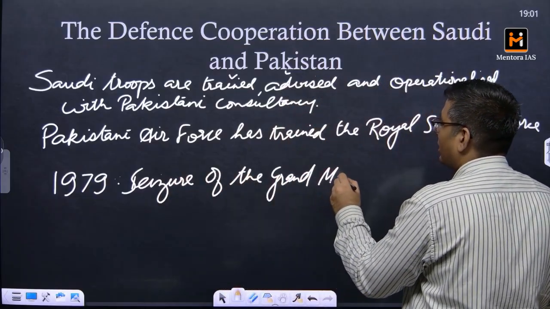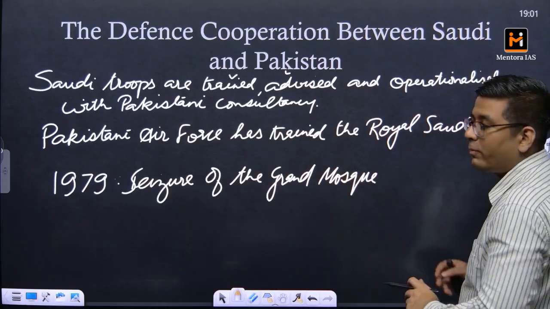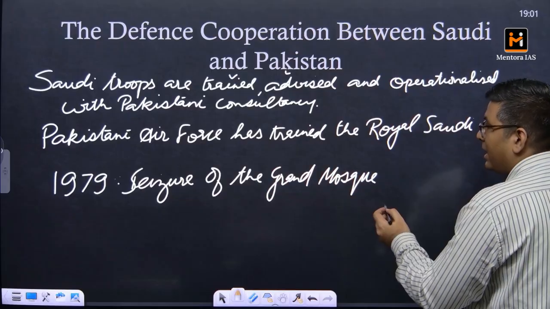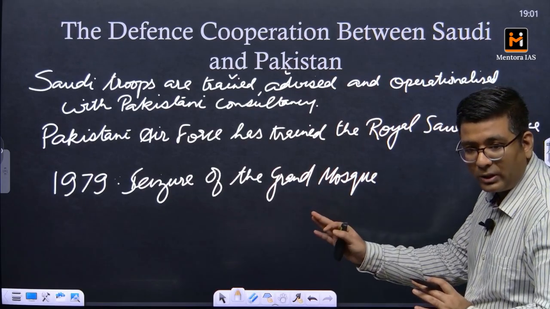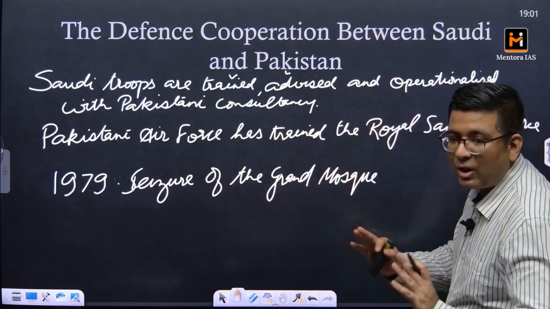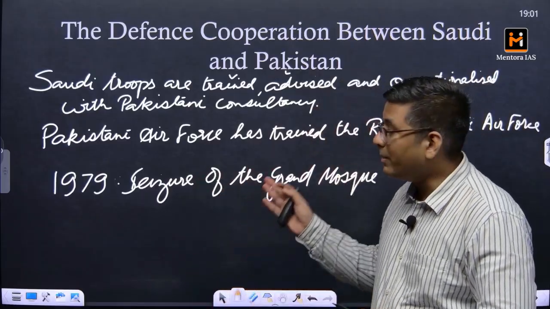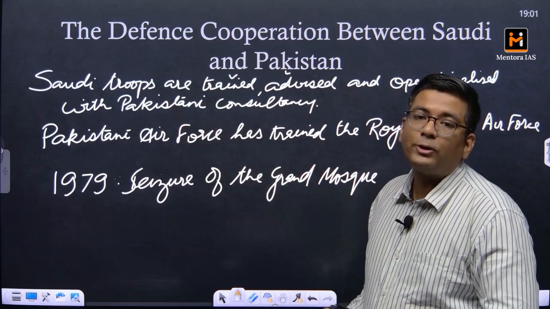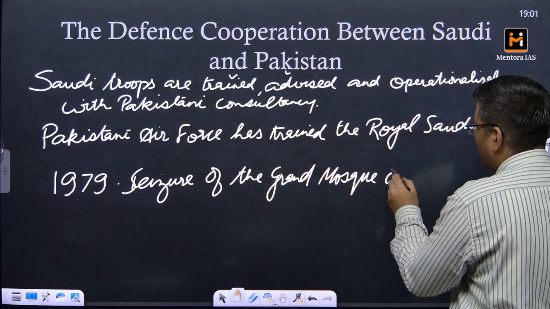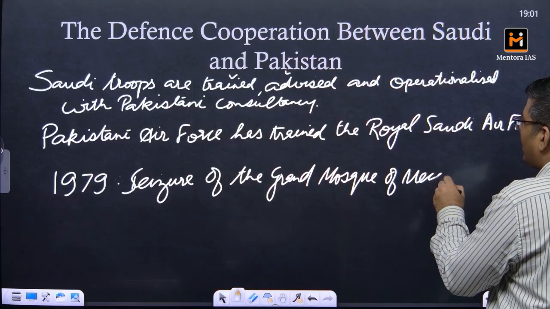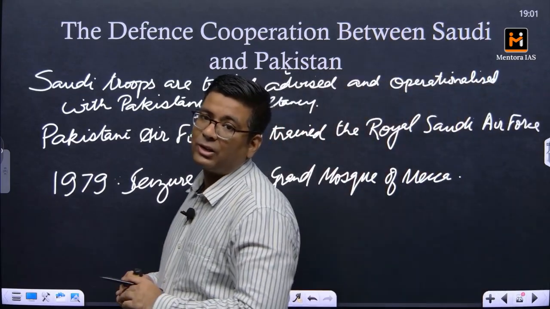This particular mosque was actually taken hostage by a group from Saudi Arabia, and it called for an Arab revolution to demolish the Saudis. Saudi basically is Saud, the family that actually rules Saudi Arabia. So they called for the overthrowing of the Saud by taking over the Grand Mosque of Makkah, and all the worshippers present in that building were taken hostage.